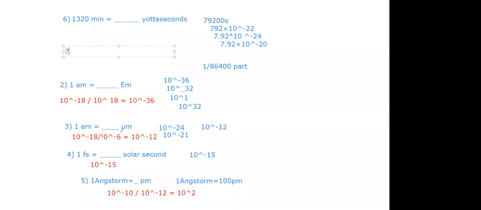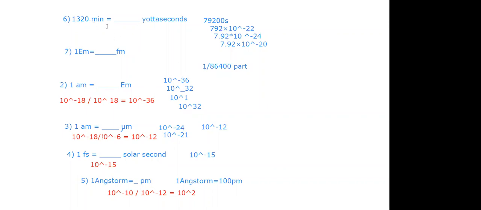Next, seventh one. Shivesh is also getting the same as Shreya. Okay, 7.92 into 10 to the power minus 20. Any other answer? Okay, Aryan is also getting the same. Shivesh, have you got your answer? Sir, yeah. 1 femtosecond is equal to 10 to the power of minus 24.